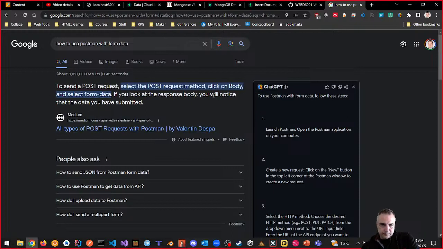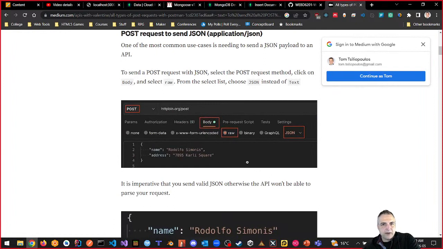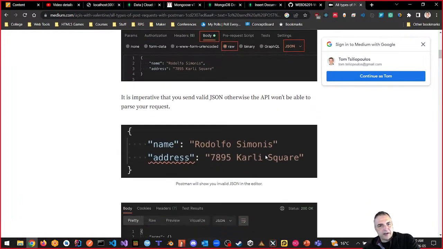So, select the post request, and let's see what it says. All types of post requests in Postman, and maybe we'll get some examples. So we'll see how it works. So here's the body. Now look what he says. He said raw, right? And then he put inside of raw in the body the name and address and all that kind of stuff, right?